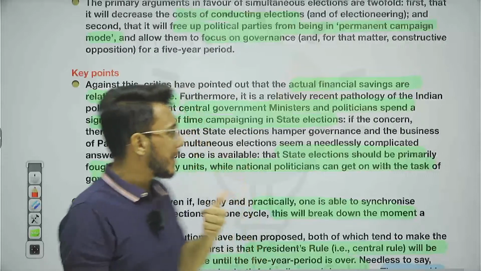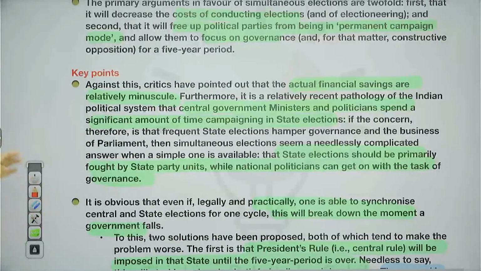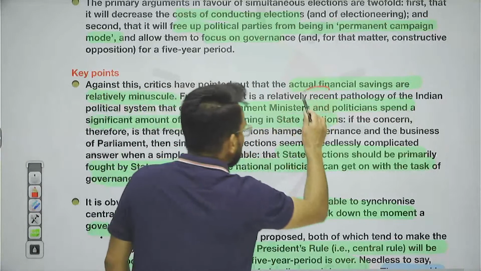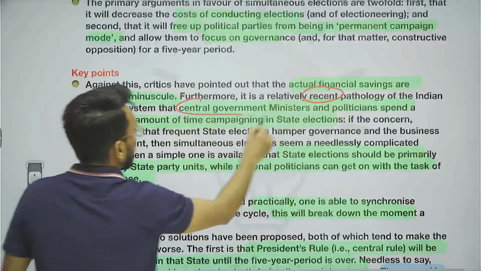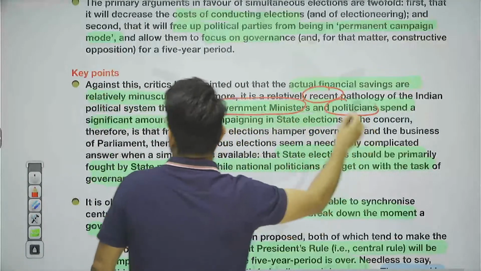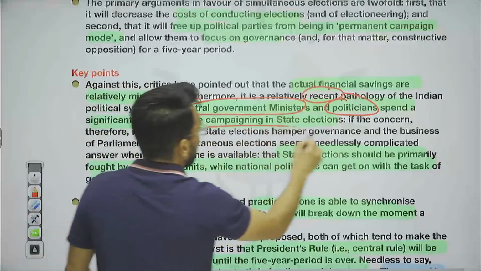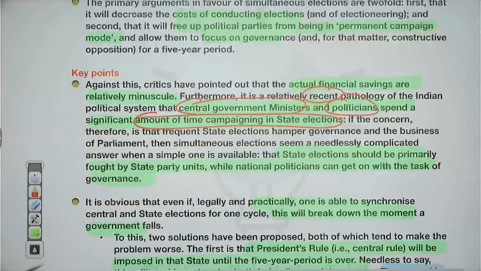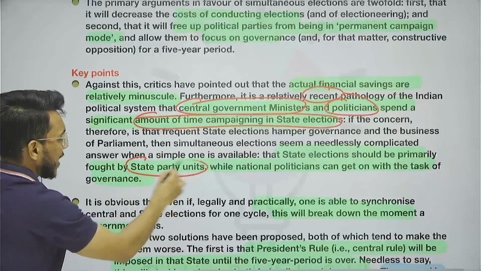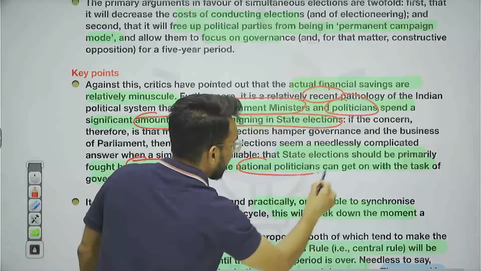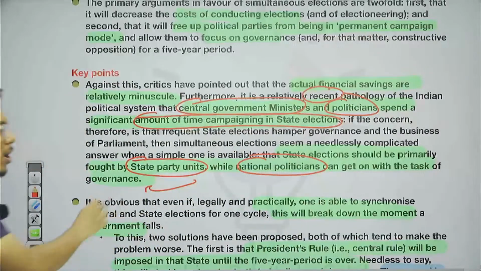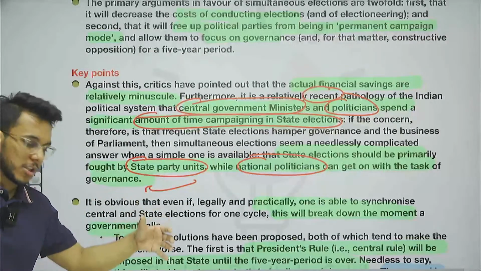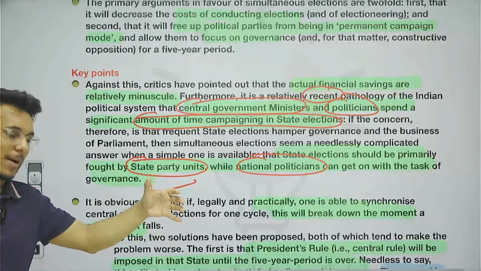And it has been said, why do they have to participate in elections anyhow? Now here it has been said that it is a very recent trend that central government ministers and central level politicians are spending so much time campaigning in state elections. It has been said that state elections should primarily be fought by the state party units. National politicians should not get involved too much in local issues, which are for the state party units.